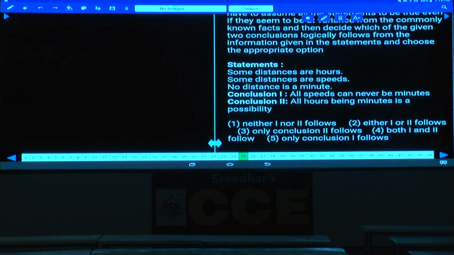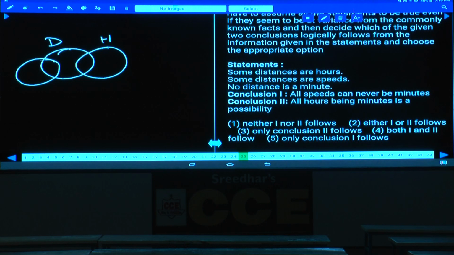Now, question number 25. Some distances are hours, and some distances are speed. Now, this is the basic diagram. And no distance is a minute, which means no intersection between distance and minute. This is the basic diagram.